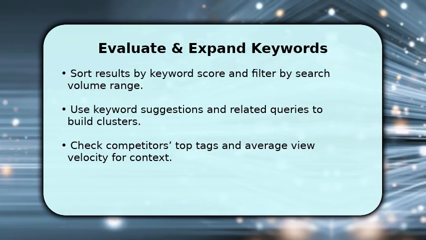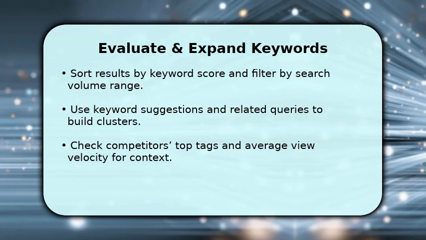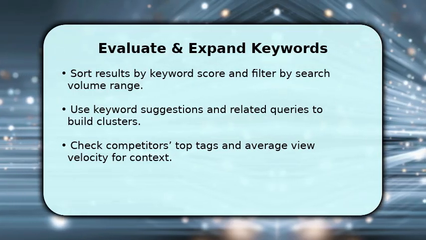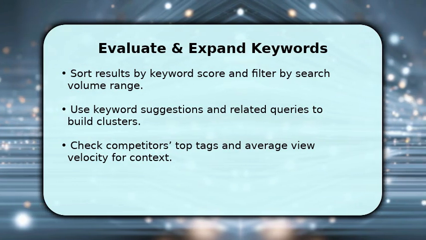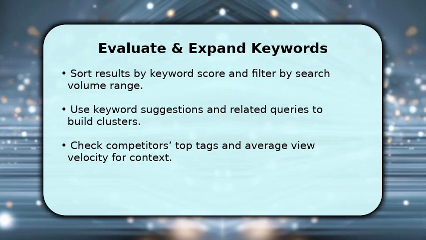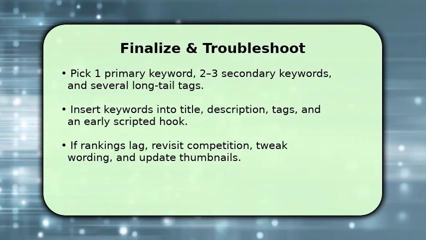As you refine clusters, create distinct intent groups: informational, how-to, and transactional, so each video targets a single intent. Choose one primary keyword for the title and early hook, then place 2 to 3 secondary keywords in the description and tags. That alignment signals relevance to YouTube.